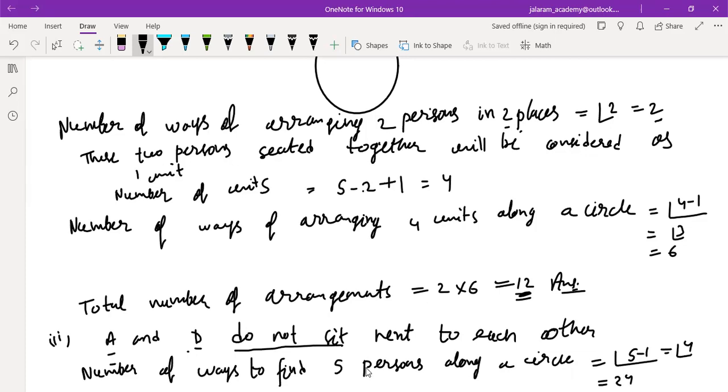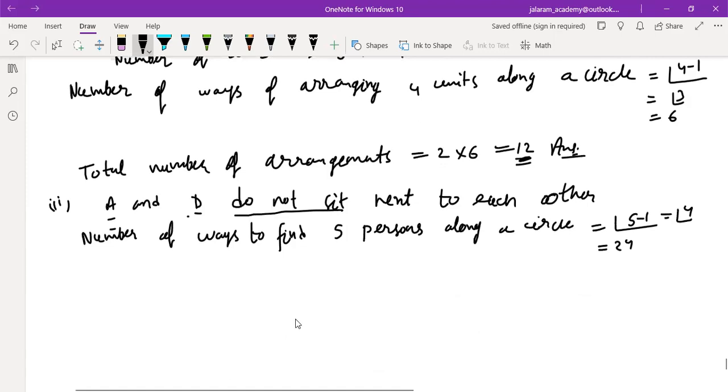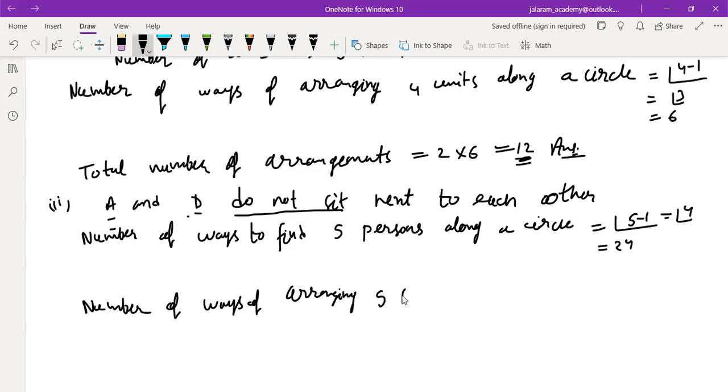Now, how many ways are there if A and D sit next to each other? Can you tell? Number of ways of arranging 5 persons along a circle in which A and D sit next to each other.